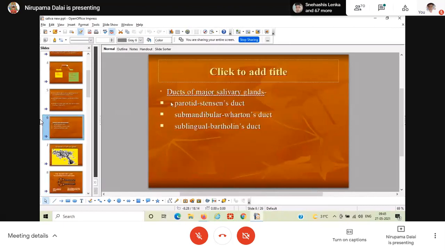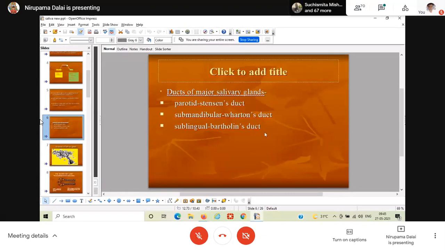You just see this one, the ducts of major salivary glands. Generally, for the parotid, the main salivary duct draining the saliva to the oral cavity is your Stensen's duct. In the case of human beings, the submandibular gland has the Wharton's duct. The sublingual gland has the Bartholin's duct.